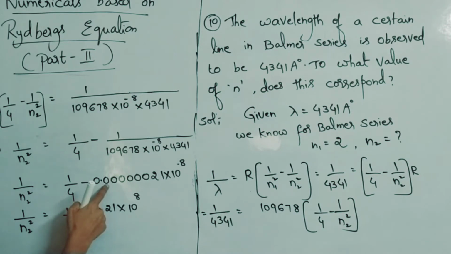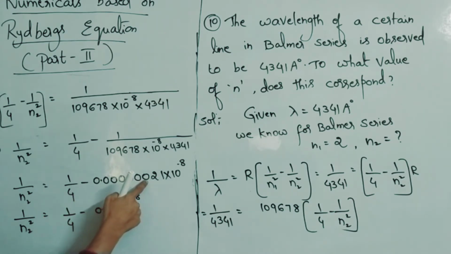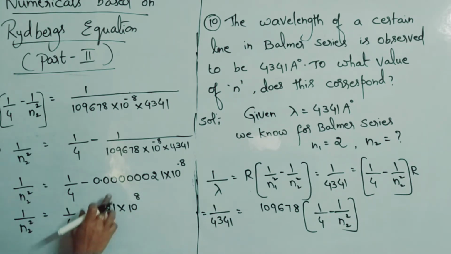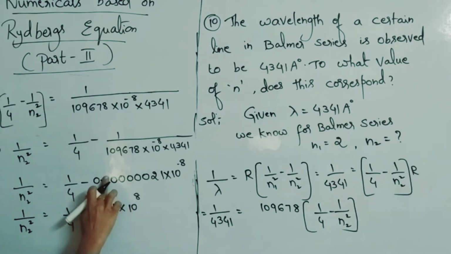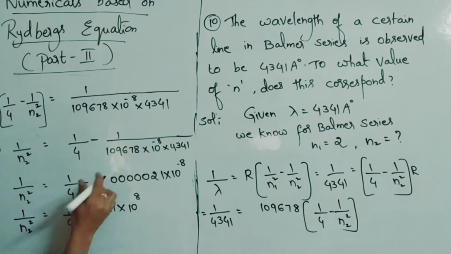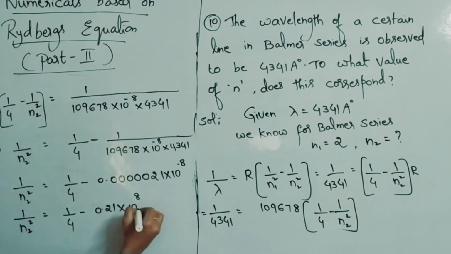After the point you have 8 digits, I hope. How many are there? 6 are there. 1, 2, 3, 4, 5, 6. This can be written as 21 into 10 power plus 8. Here I think I kept an extra 0. Check it. And this 10 power minus 8, as it is you will write. So these two get cancelled.